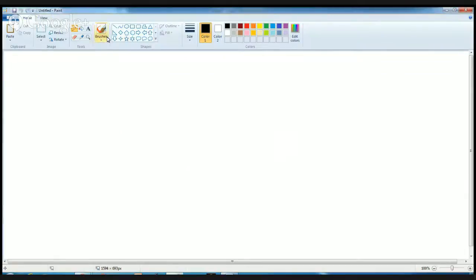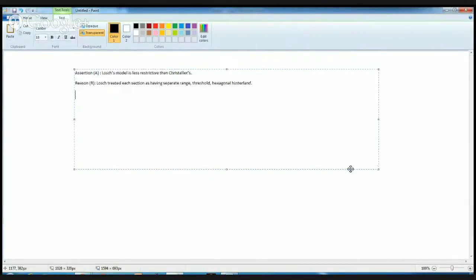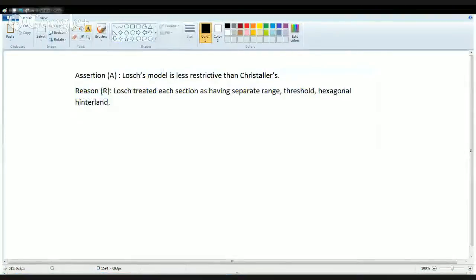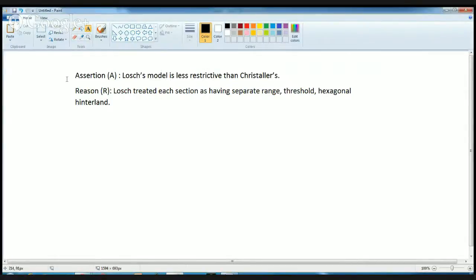Now the following question is an assertion-reason question. The assertion says the Losch model is less restrictive than Christaller's model. That is a 100% correct statement. Losch gave fewer restrictions as compared to Christaller. Then he treated each section as a separate range, threshold, and hexagonal hinterland.